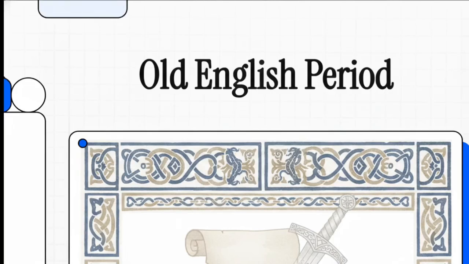Today, we're exploring the absolute foundational era of our language and stories, the Old English or Anglo-Saxon period. If you've ever wondered where the incredible tapestry of English literature truly begins, well, you're in the right place. Okay, let's dive into this.